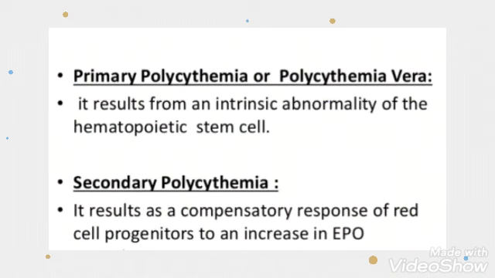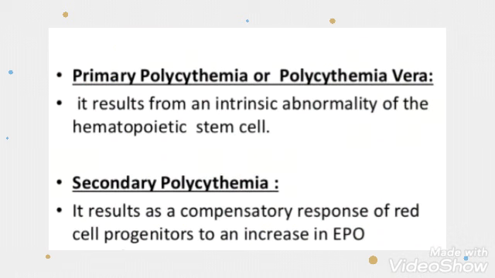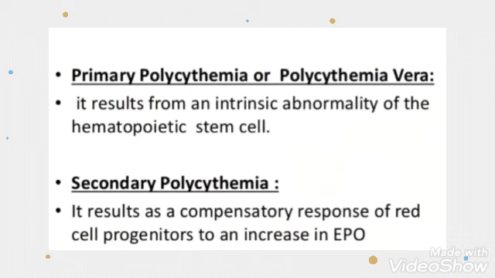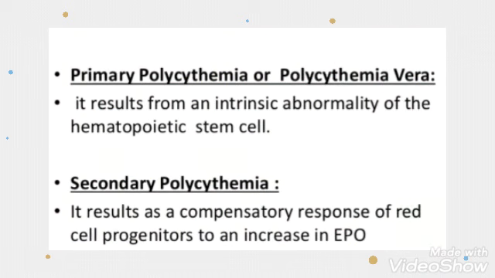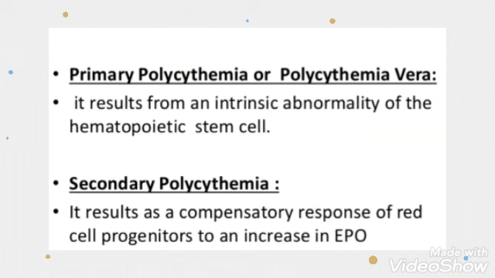Then secondary polycythemia results as a compensatory response of red cell progenitors to an increase in EPO secretion. So this results due to the response of red cell progenitors. When the red cell mass is increasing, in compensation to that, they get secondary polycythemia.